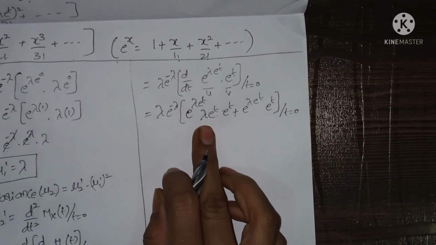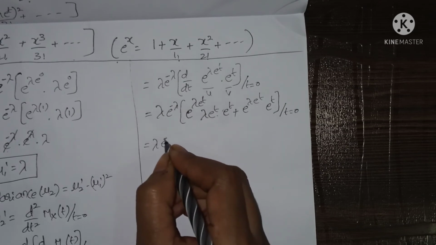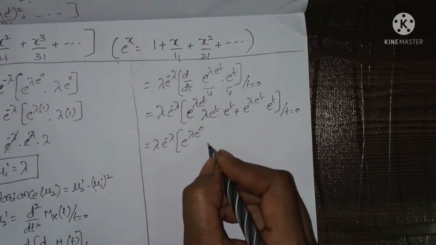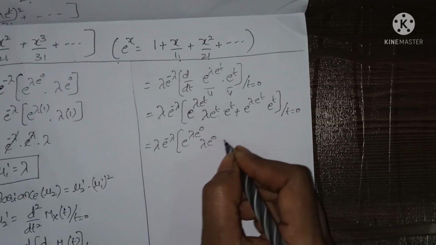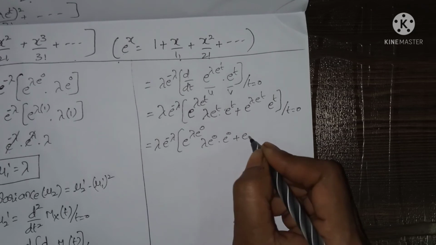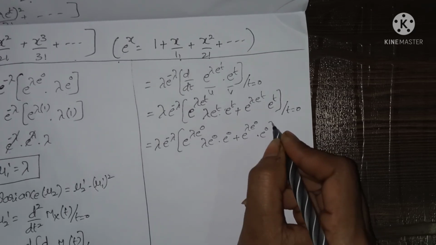Now we have to substitute 0 in place of t. So lambda into e power minus lambda into e power lambda into e power 0, lambda into e power 0 into e power 0, plus e power lambda into e power 0 into e power 0.